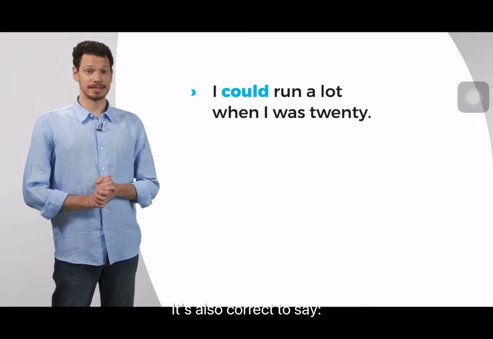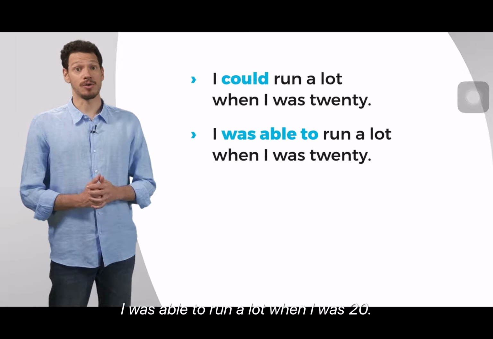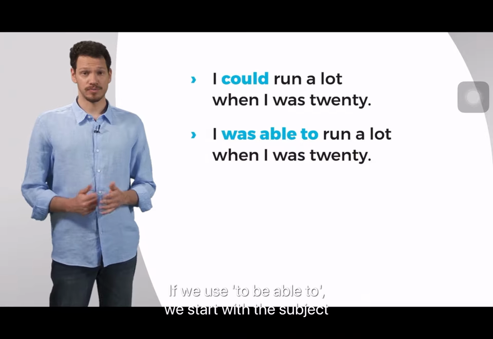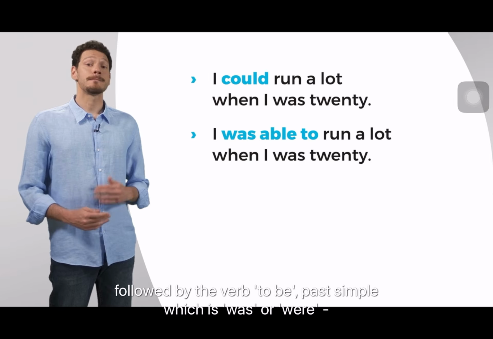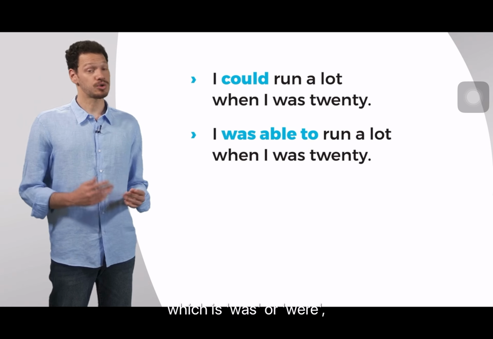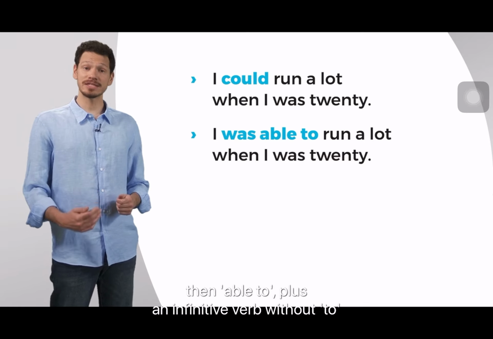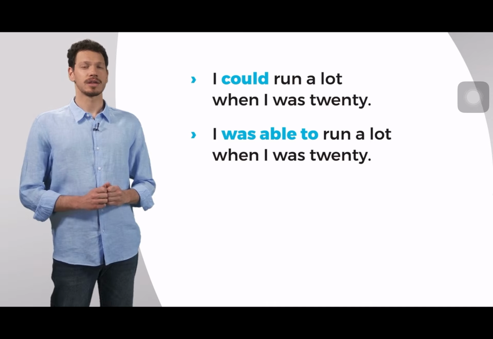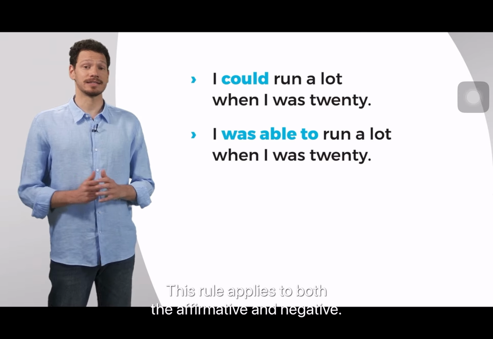It's also correct to say, I was able to run a lot when I was 20. If we use to be able to, we start with the subject followed by the verb to be, past simple, which is was or were, then able to, plus an infinitive verb without to, and then the object. This rule applies to both the affirmative and negative.